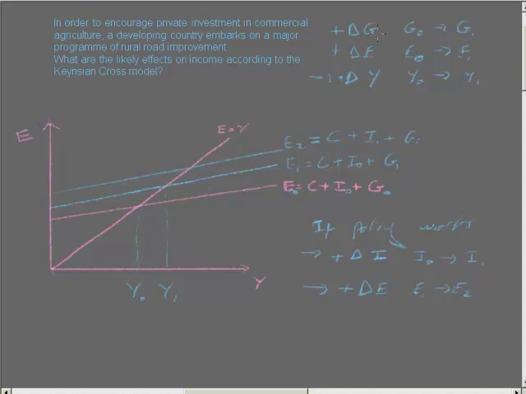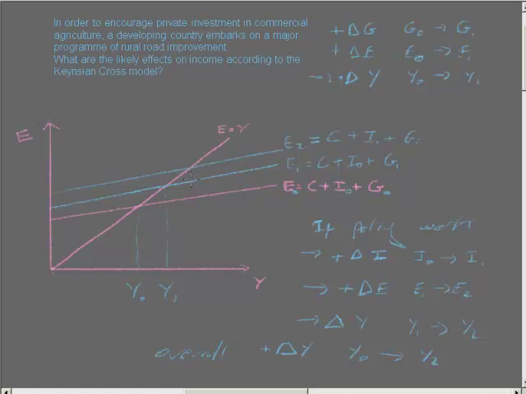So this can increase up to C plus I1 now, plus G1. And then we could call this E2. So that gives us a further increase in E1 up to E2. So we get a boost to expenditure from the original government expenditure on roads. Then if that's successful, if that does manage to encourage more investment, we get another increase in E due to the increased investment, which means that Y goes up again from Y1 to Y2. So overall, we get an increase in Y from Y0 all the way up to Y2.